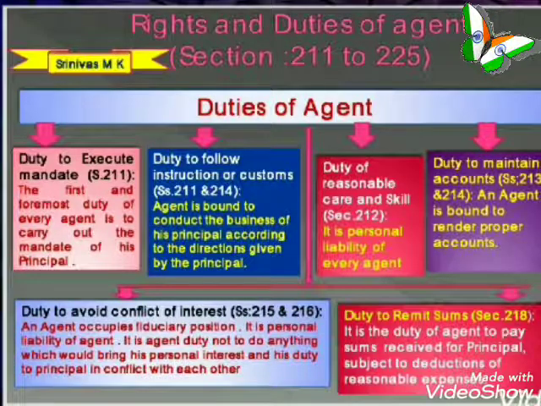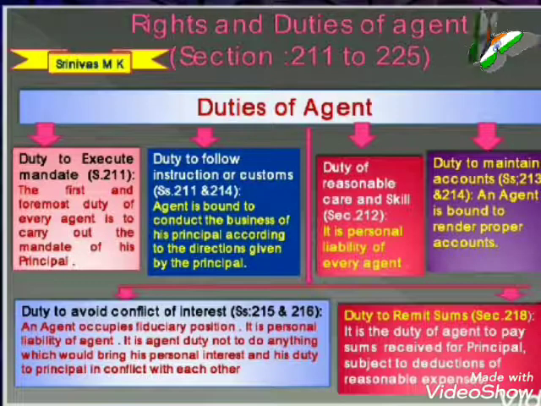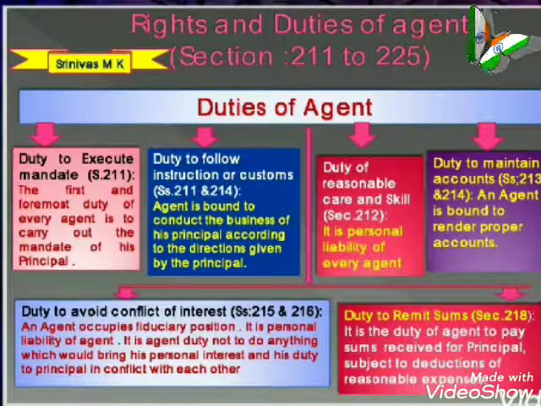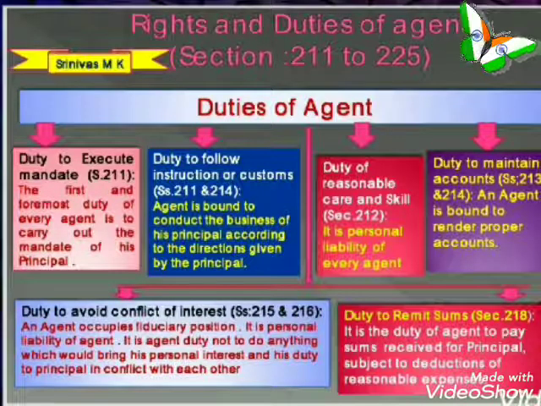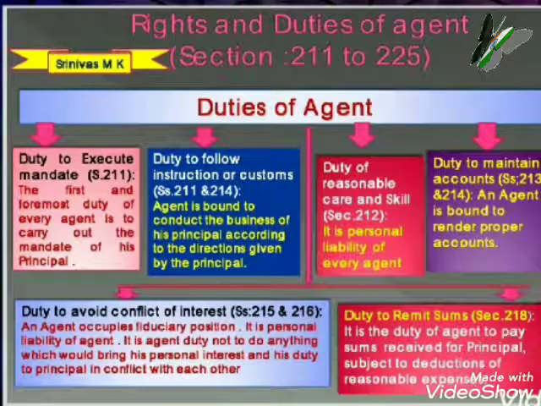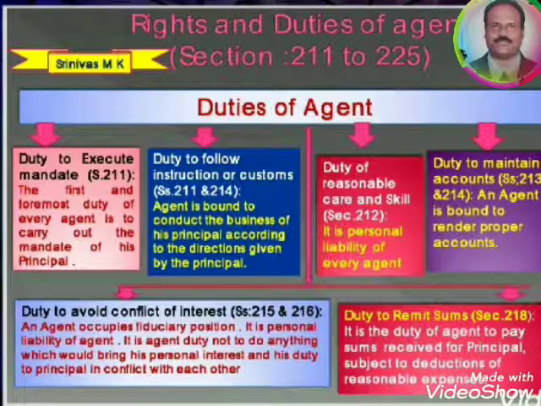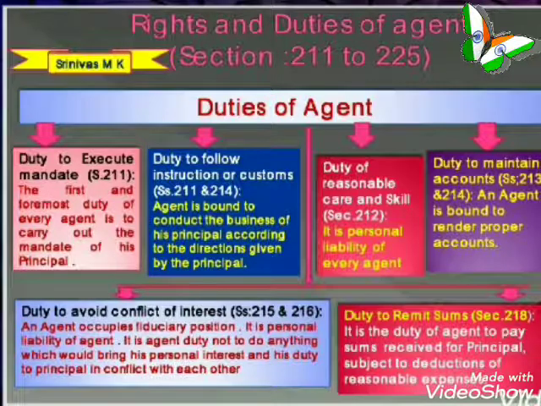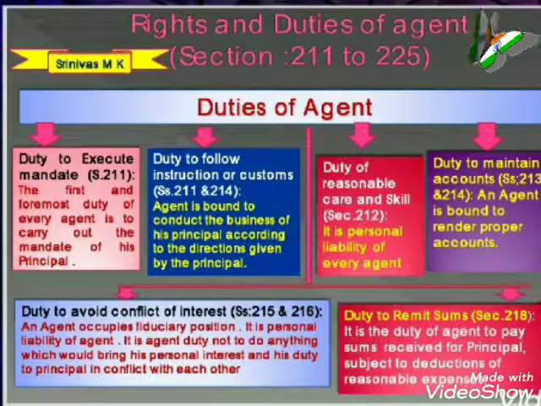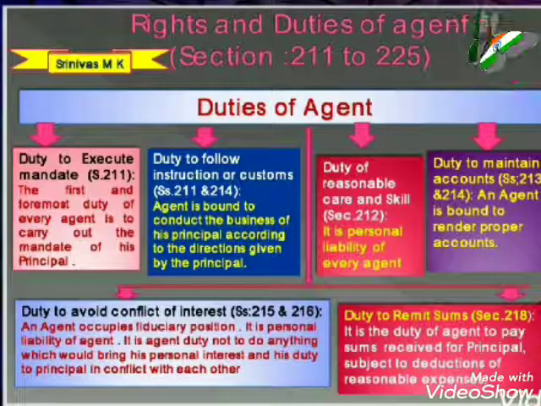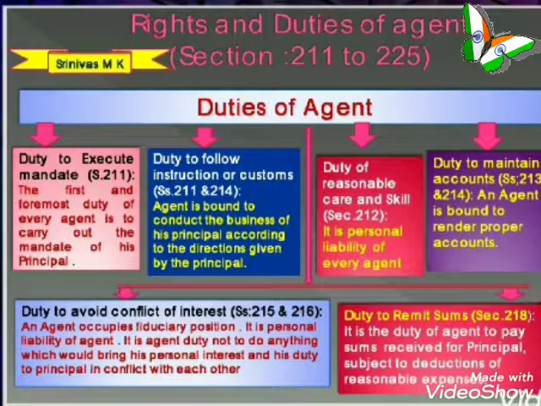While discussing the duties of the agents, from 211 to 218, 217 was taken into rights. First, duty to execute mandate, that is Section 211; duty to follow instructions or customs, that is Sections 211 and 214. Then duty of reasonable care and skill, Section 212; duty to maintain accounts, that is Sections 213 and 214; duty to avoid conflict of interest, that is Sections 215 and 216; and duty to remit sums, that is Section 218, were also discussed.